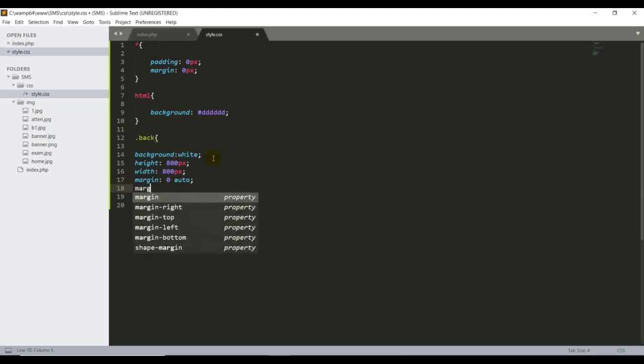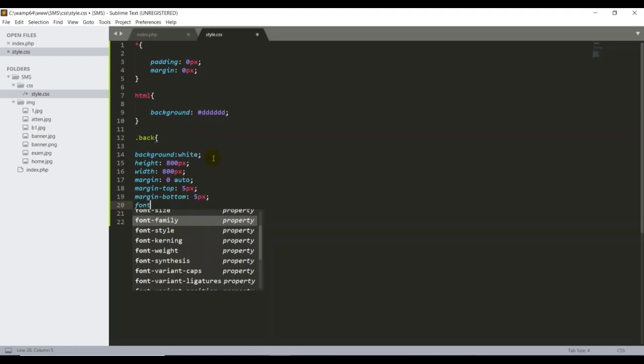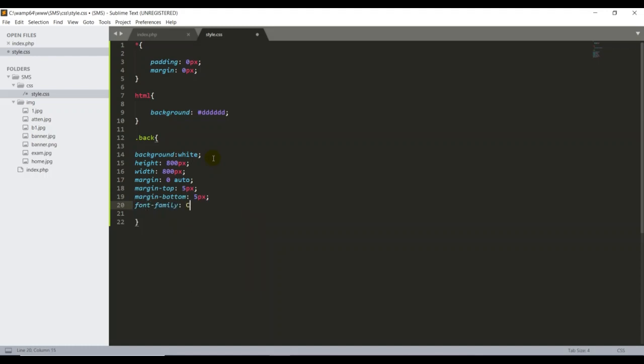Then I will add the margin top 5 pixel, then margin bottom I can add now 5 pixel, guys. And the font family Century. You can keep any font name, it doesn't matter. Century, semicolon. So guys, now I have completed my body section styles.